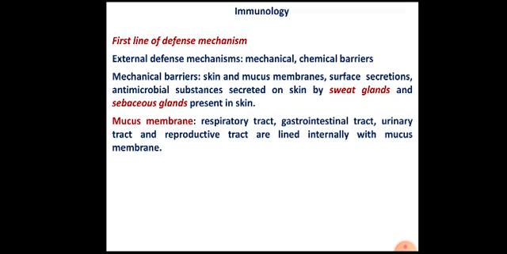All the important systems of our body, for example the respiratory system, gastrointestinal system, urinary tract, and reproductive tract, are internally lined with mucous membrane. This membrane consists of mucus-secreting cells, which secrete a sticky substance called mucus.